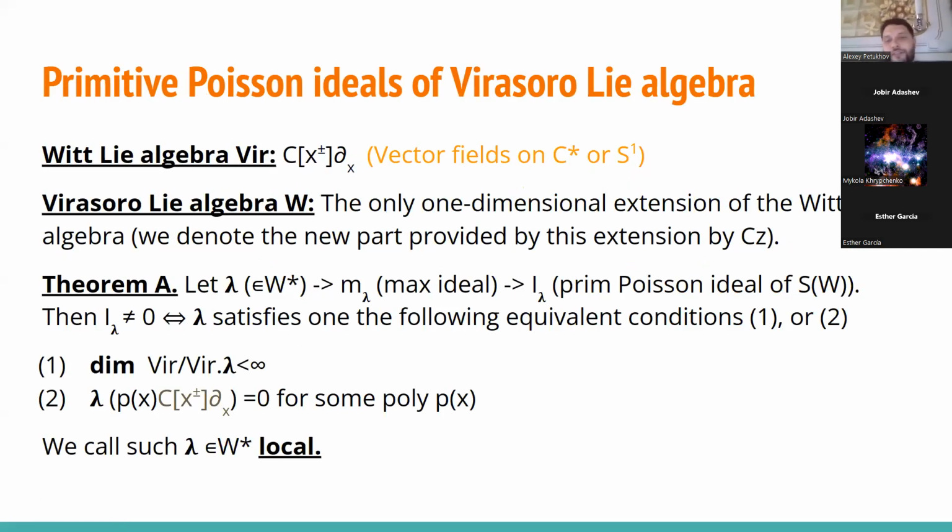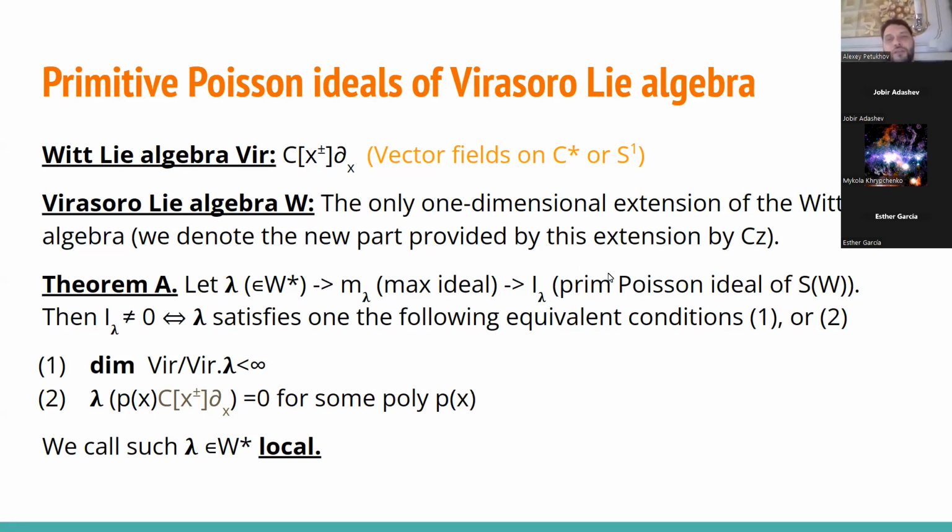Okay, so now let's talk more about the Virasoro Lie algebra, Witt Lie algebra, and all the related stuff. So, let's start from the basic definition. The Witt Lie algebra is just the Lie algebra of vector fields of the form f(x) d/dx, with f a Laurent polynomial, so polynomials with x to the minus 1 added to them. And the Virasoro Lie algebra is the only one-dimensional central extension of the Witt algebra.